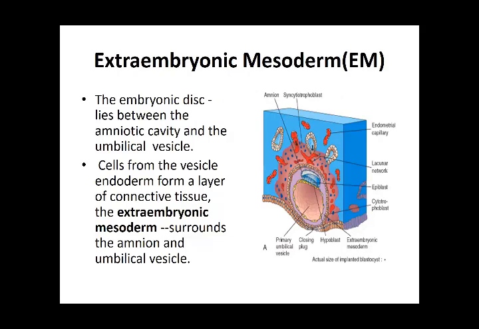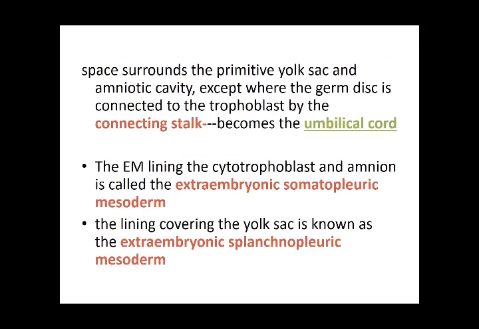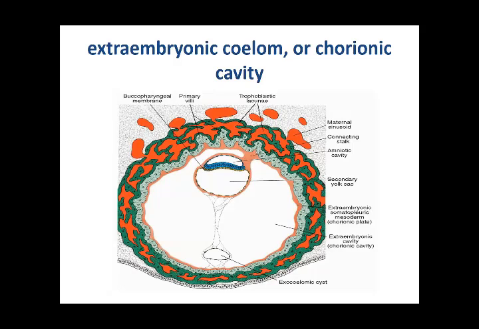Another one. In this one, you can see the cavity that was formed, the amniotic cavity. The lining on the inner side of this Heuser's membrane lined what we called the primitive yolk sac. Then there is another layer of cells which is going to develop into the extraembryonic mesoderm. This pink layer is the extraembryonic mesoderm, which is going to cover all the amniotic cavity and the yolk sac.